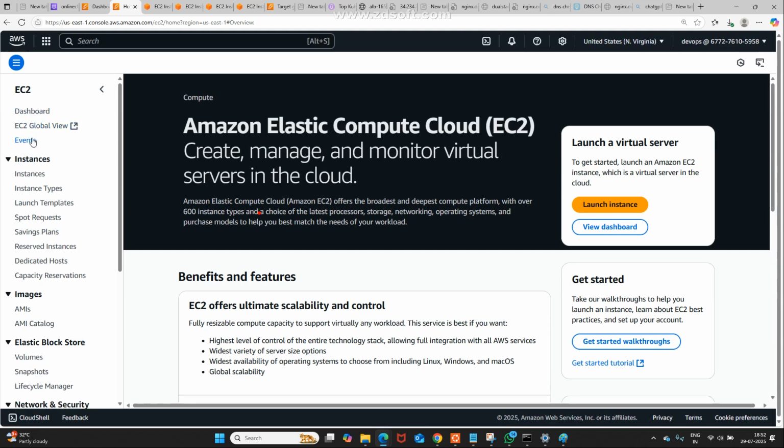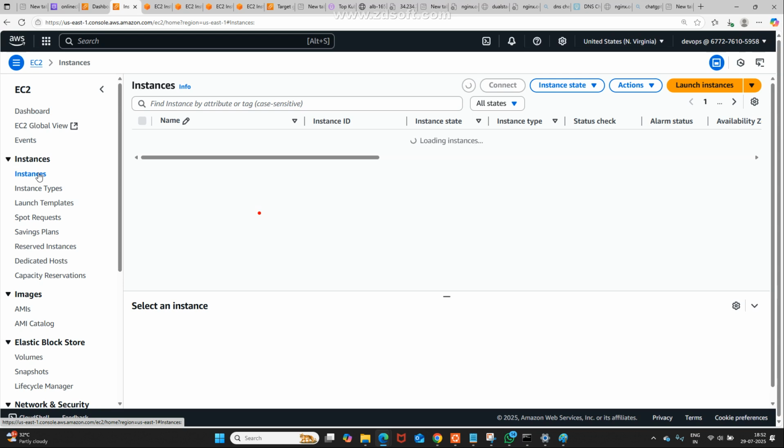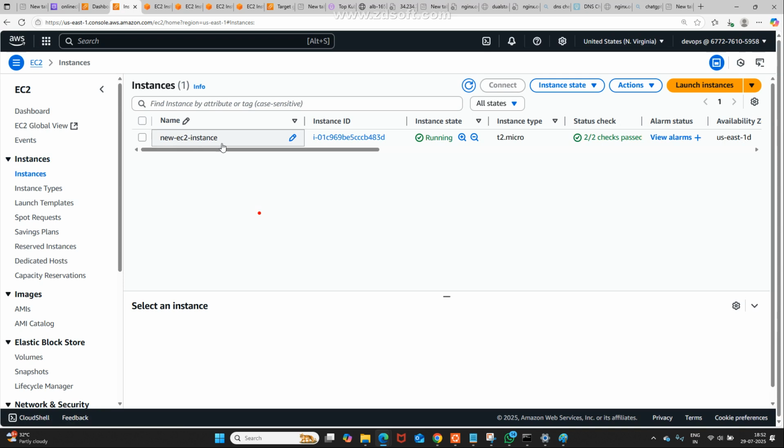Yes. Now the third option, events. Events are nothing but actions, something happened. Till now no event has happened in this scenario. Now go for this: these are the purchase types. Anyway, click on instances. You may see which instances are running: instance name, instance ID, instance state, instance type, everything we can see. This one also is clear, right?